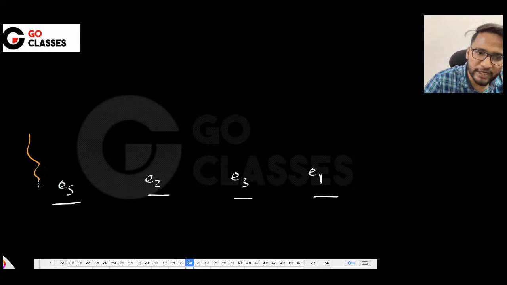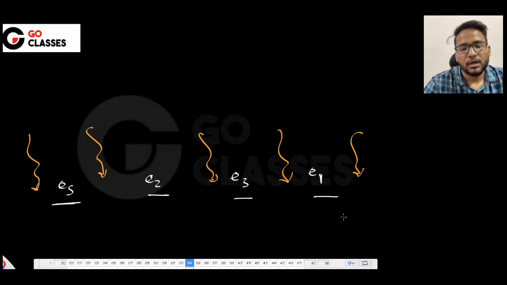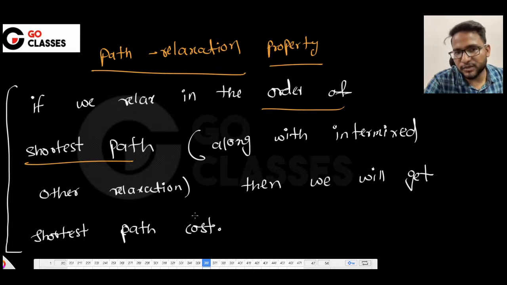Now in between you do anything, in between you relax anything, then you will always get the shortest path even though you are relaxing anything in between. How does this give the intuition for the Bellman-Ford? Let's now understand why the Bellman-Ford is working in the way it is working. So basically it is called the path relaxation property. If we relax in the order of the shortest path, even though we intermix with some other relaxation, then also we will get the shortest path.